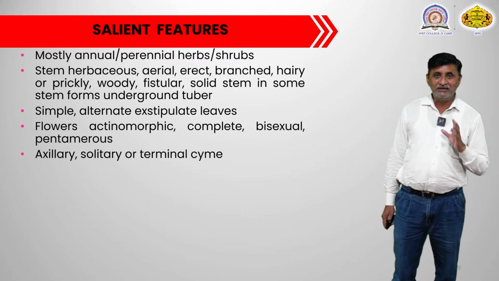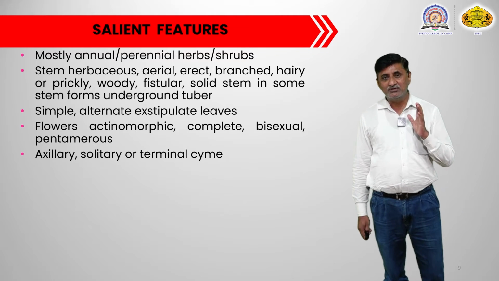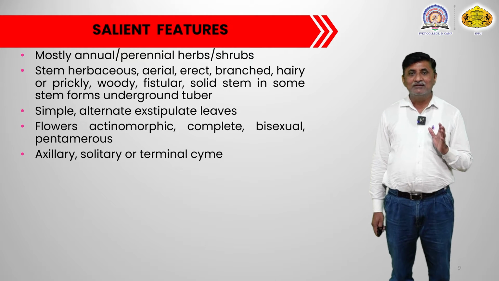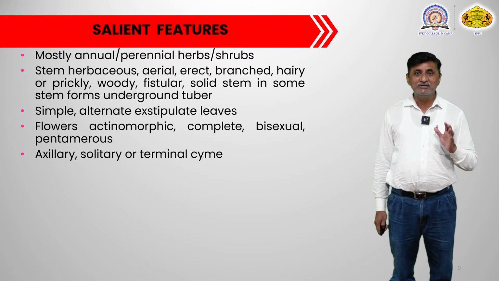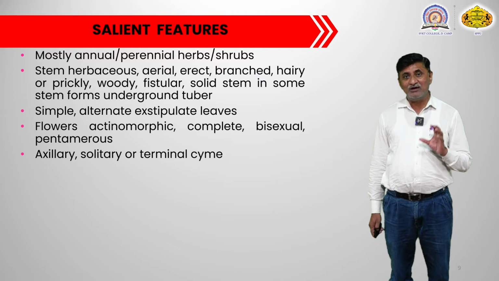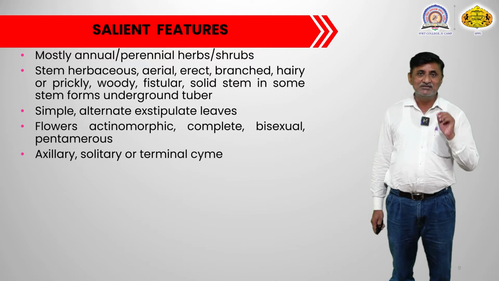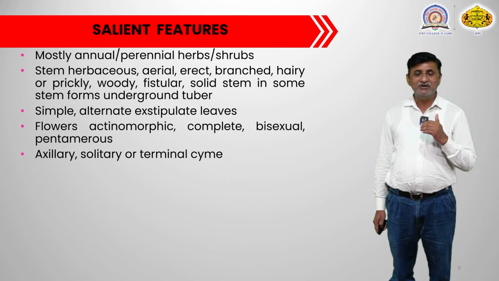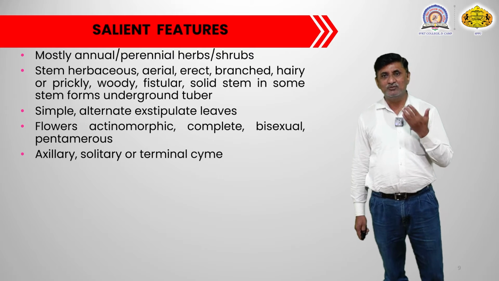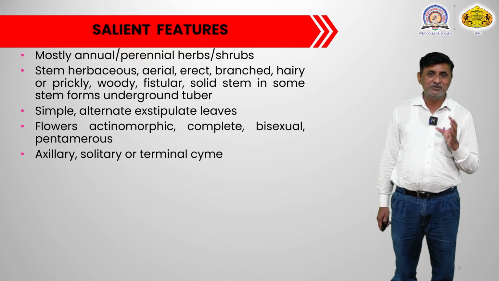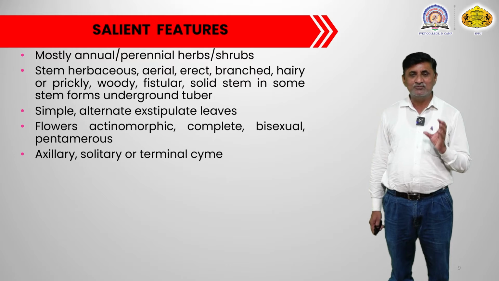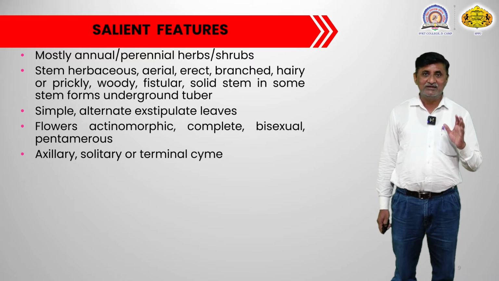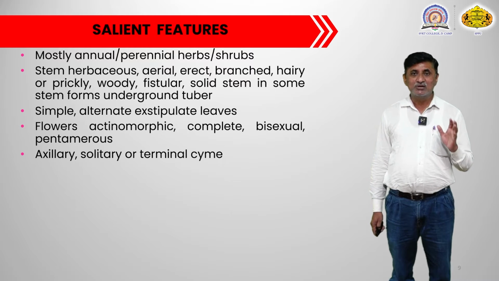Then inflorescence. The plants of this particular family possess the cymose kind of inflorescence, and in the cymose kind it may be a solitary cyme, meaning a single flower is developed at the single peduncle. After growth of the peduncle, the tip of the peduncle gets converted into a single flower, and such a kind of inflorescence is a cymose inflorescence, and only a single flower is there, and that is why that inflorescence is called a solitary cyme.